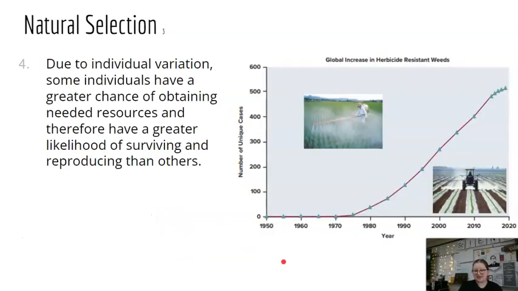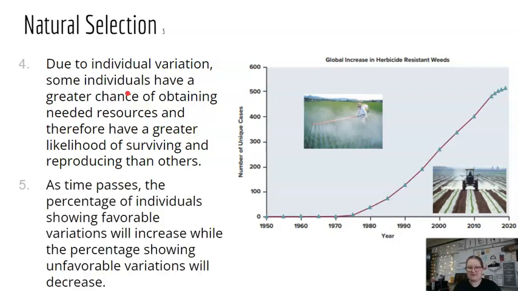Now, because of that stress on resources and because of the individual variation, some individuals have a better chance of obtaining the needed resources and therefore have a greater likelihood of surviving and reproducing than others. So there's competition, and some individuals within that population are better fit and more prepared for that competition because of the genetic variation that they have.